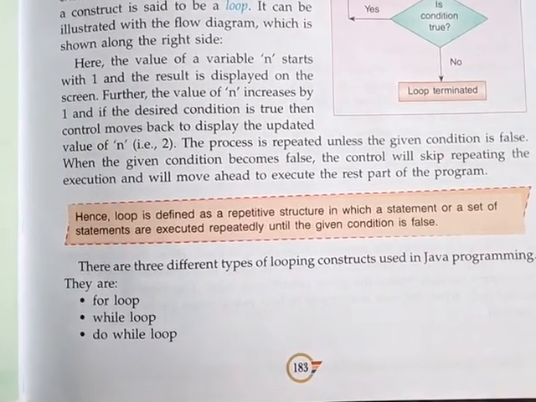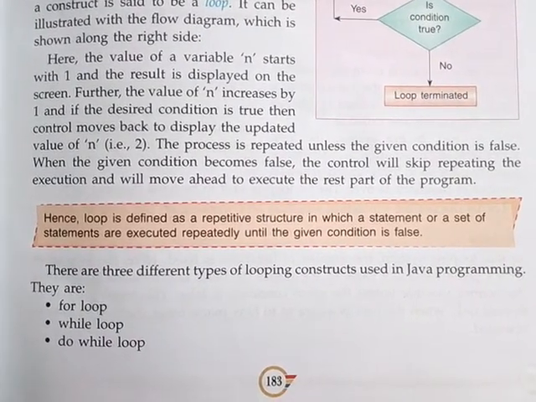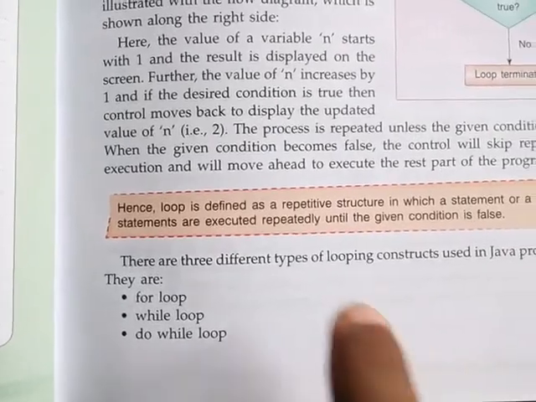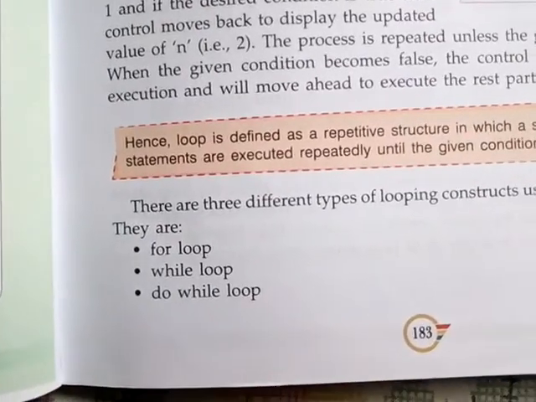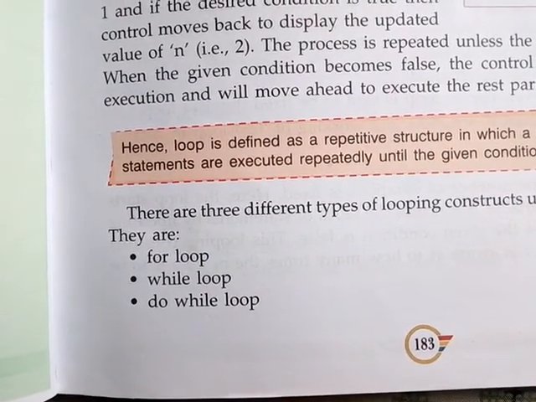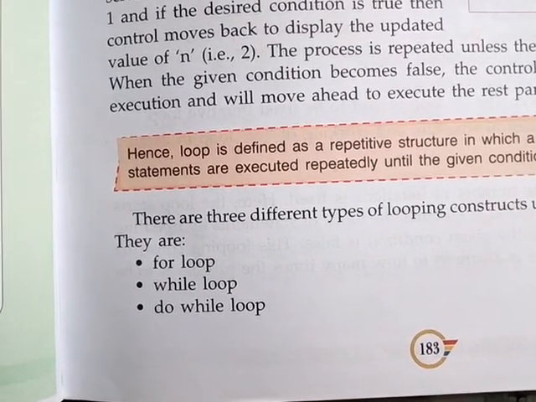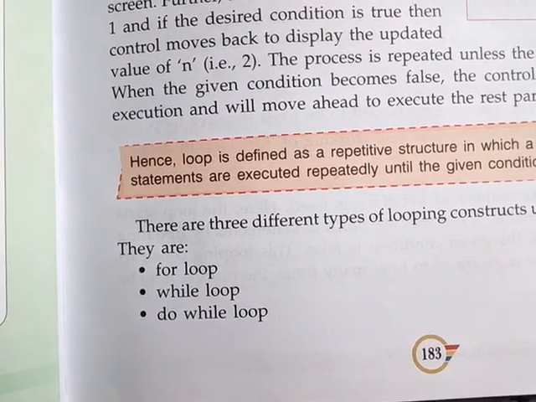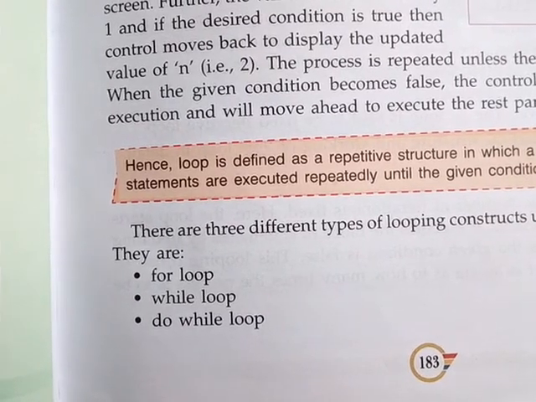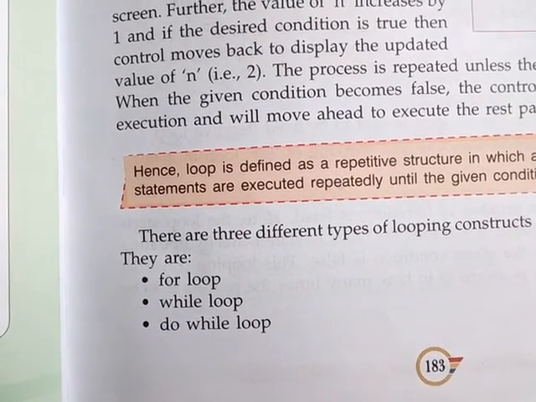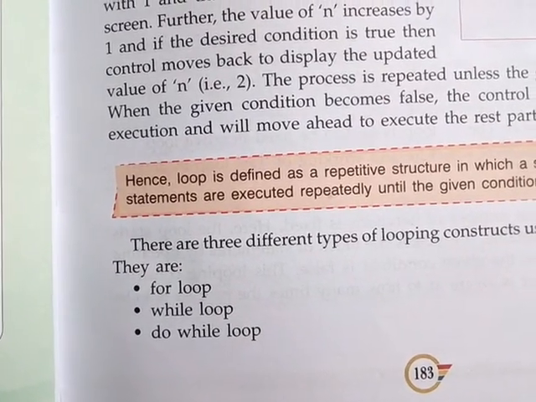There are three different types of loop constructs used in Java programming. These are for loop, while loop, and do while loop. So students, if I ask you how many types of loops are there in Java, then there are 3 loops: for loop, while loop, and do while loop. Actually, for loop means for statement, while loop means while statement, do while loop means do while statement. These are special types of statements which we are going to use to create loops in our Java programs.